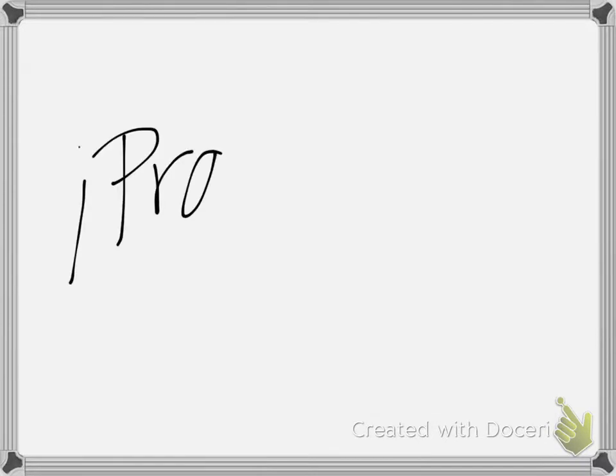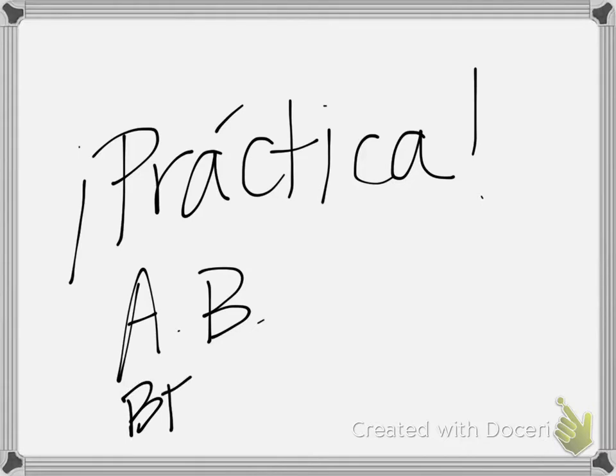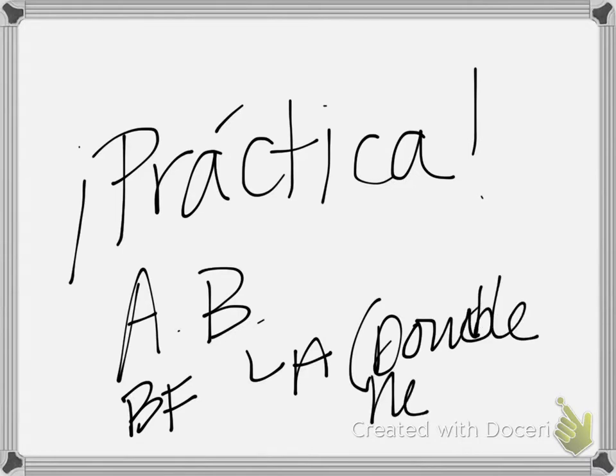Your turn to try it out on your own. You have two translations at the bottom. I would like you to translate those negative expressions. You're going to see that there's two spots for your answer, so A and B. I want you to try using just the negative word before the verb, and then I would also like you to try to use it after, so this is where you're going to have your double negative. Try those out. We'll go over them when you return with your notes.